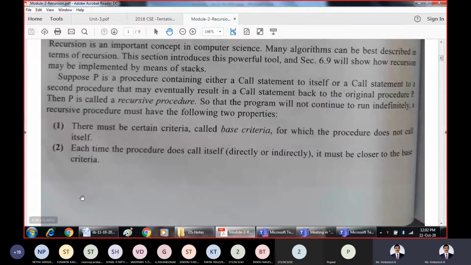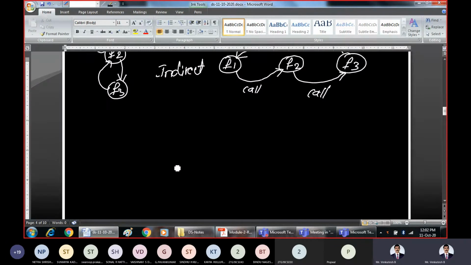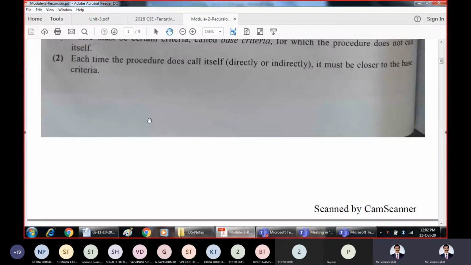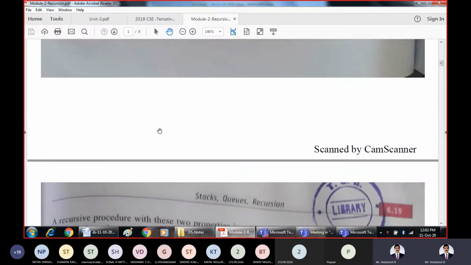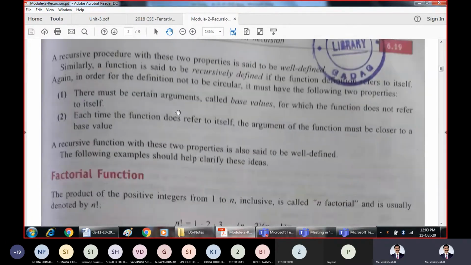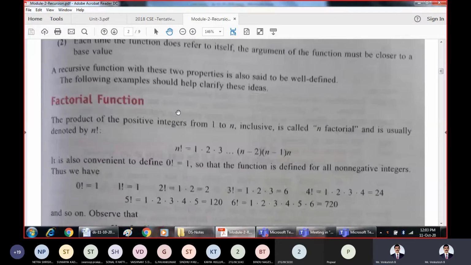The second condition is that each time the procedure is called, either directly or indirectly, it must come closer to the base criteria. That means it should reach the terminating condition. Then only is it called a proper recursive procedure.